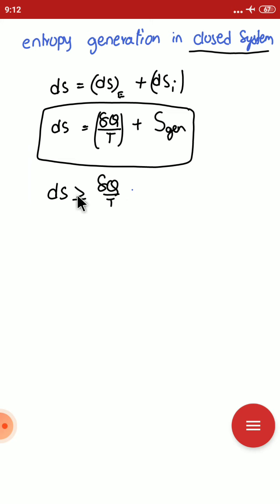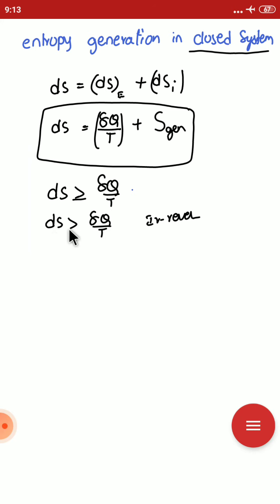The equality sign is for a reversible process and the inequality sign is for an irreversible process, dq by T. For this irreversible process, a certain amount of additional entropy is formed as the process proceeds. This additional entropy is called entropy generation.